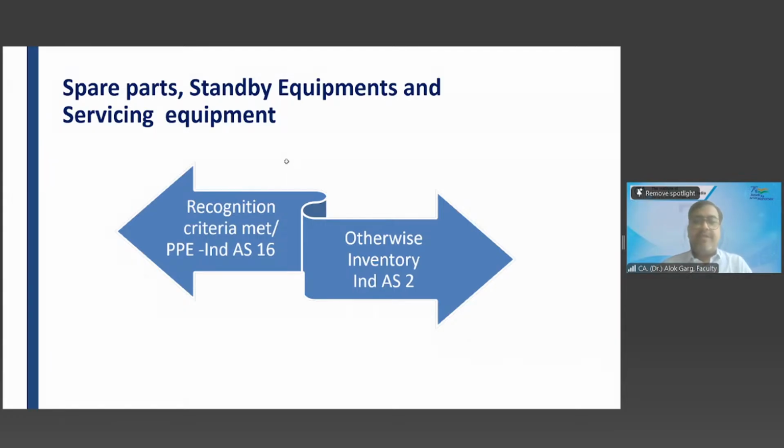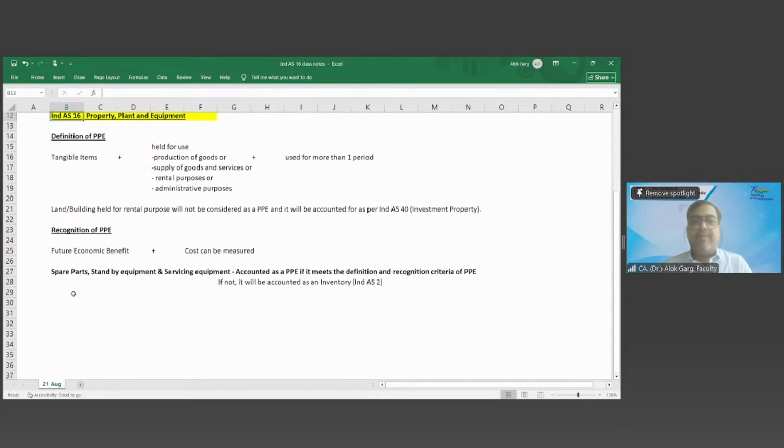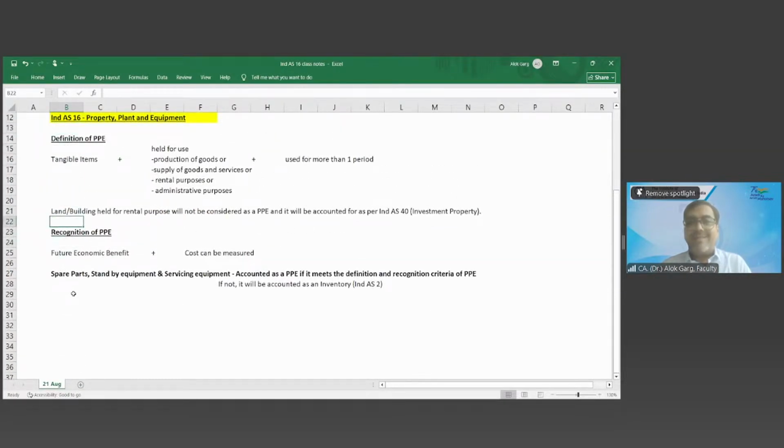Okay, so friends, the definition of PPE we have covered. Recognition of PPE we have covered: future economic benefit plus cost can be measured reliably. Spare parts, standby and servicing equipment are accounted as PPE if they meet the definition and recognition criteria of PPE. If not, they will be accounted as inventory.